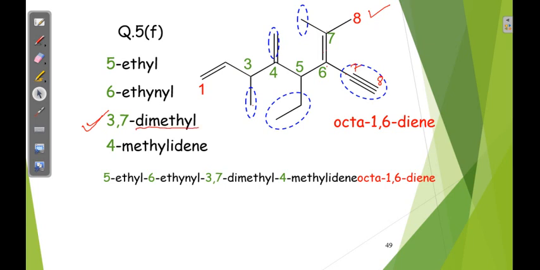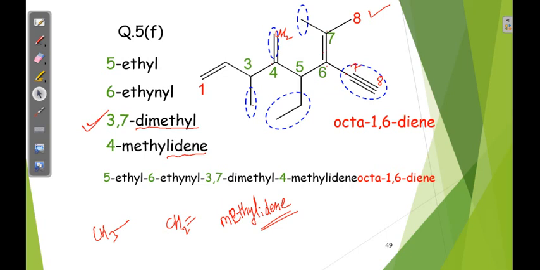Then fourth position CH2 double bond is there, this is called methylidene. CH3 is the methyl, CH2 double bond is methylidene.